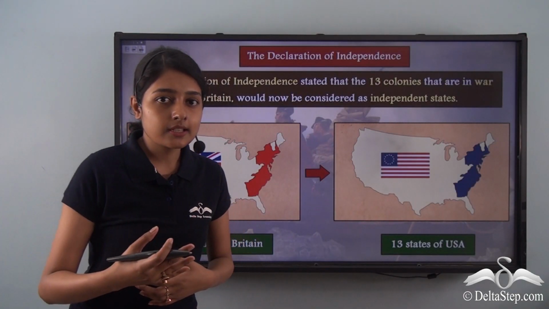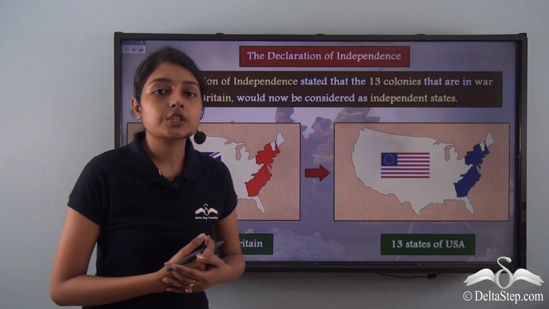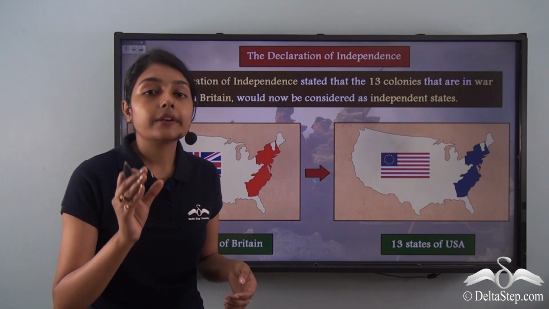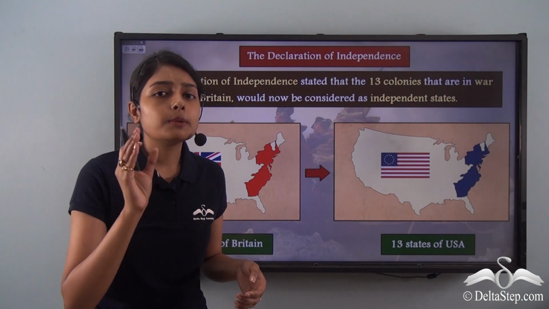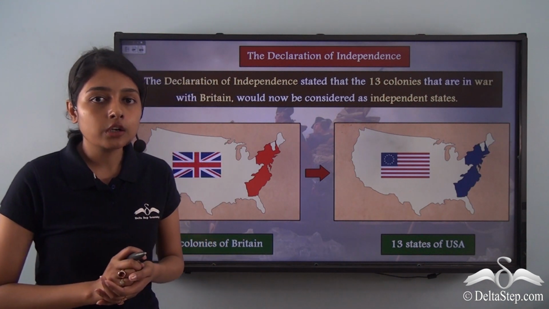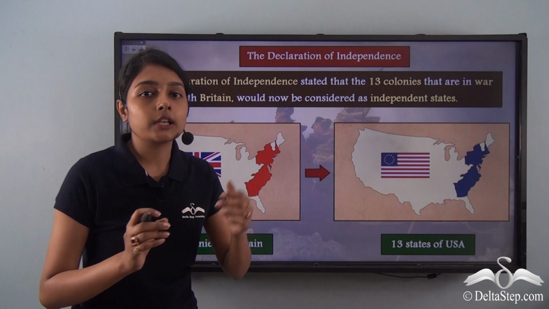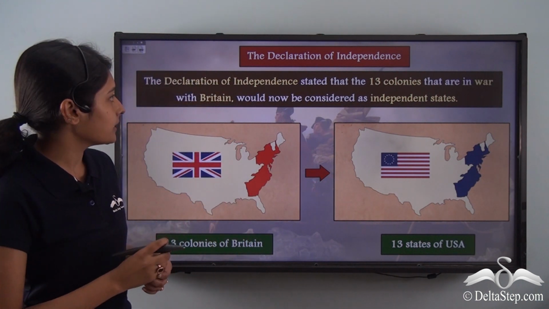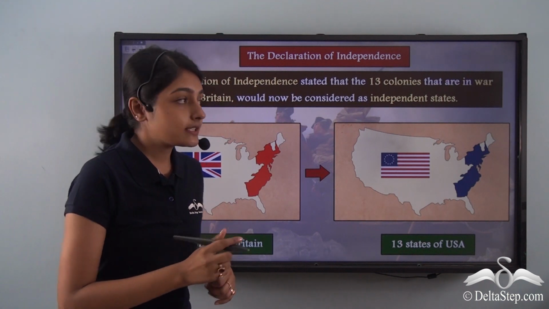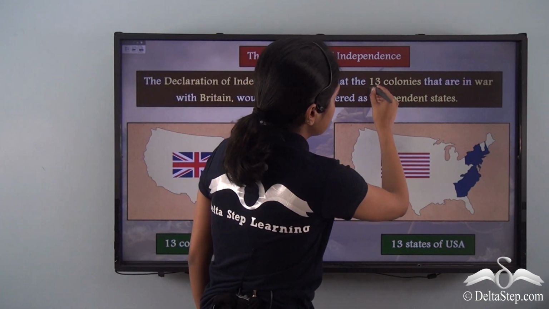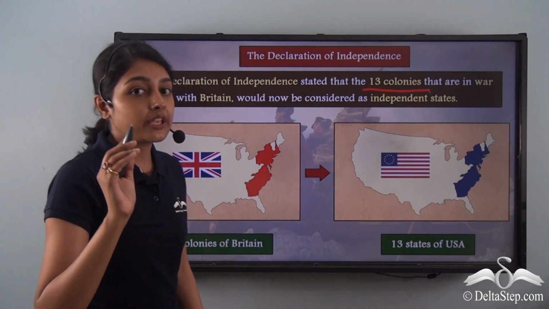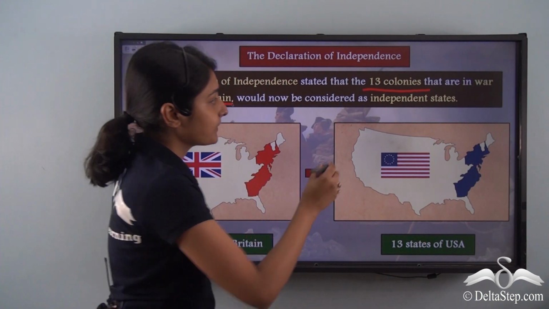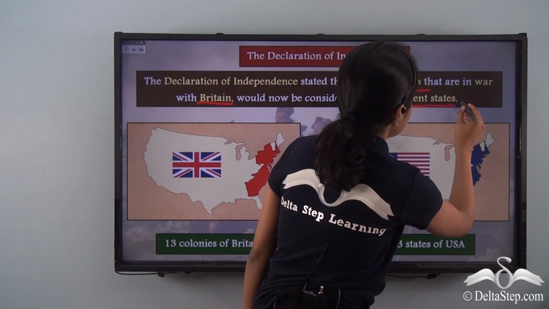We just discussed that this American Declaration of Independence brought independence to these American colonies. It will be wrong to call them colonies any longer because these were erstwhile colonies. These are no longer British colonies in North America. The Declaration of Independence stated that the 13 colonies that were waging war with Britain would now be considered independent states.